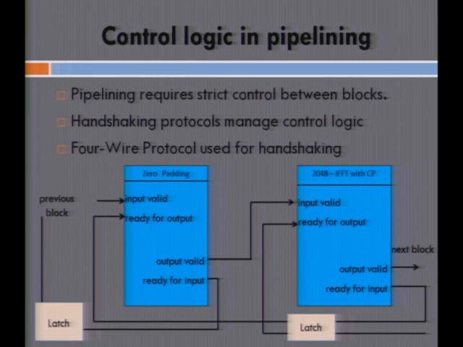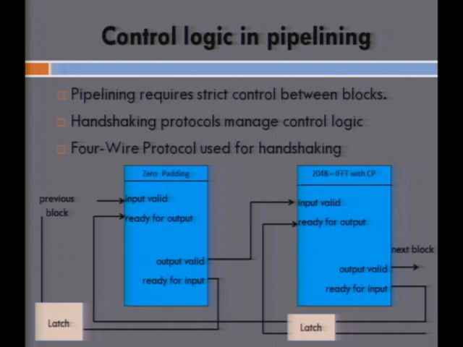So they are called the input valid, the ready for output, output valid, and the ready for input. What the input valid flag means is that the input that the system has currently received is a valid new data point. For example, here I've taken the zero padding block and the IFFT block. If the zero padding block receives a valid input at the first clock cycle, then this flag is turned on, which means that the data point it received is valid and processing can be continued.